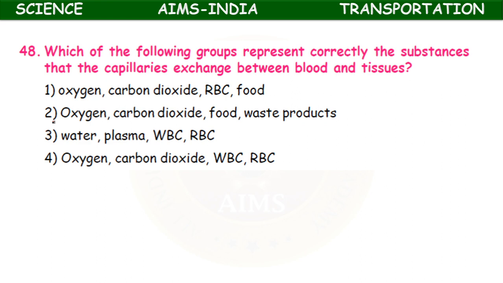Which of the following groups represent correctly the substances that the capillaries exchange between blood and tissues? Oxygen, carbon dioxide, RBC, food. Oxygen, carbon dioxide, food, waste products. Water, plasma, WBC, RBC. Oxygen, carbon dioxide, WBC, RBC. So it is the second option. Oxygen, carbon dioxide, food and waste products is a function of blood.